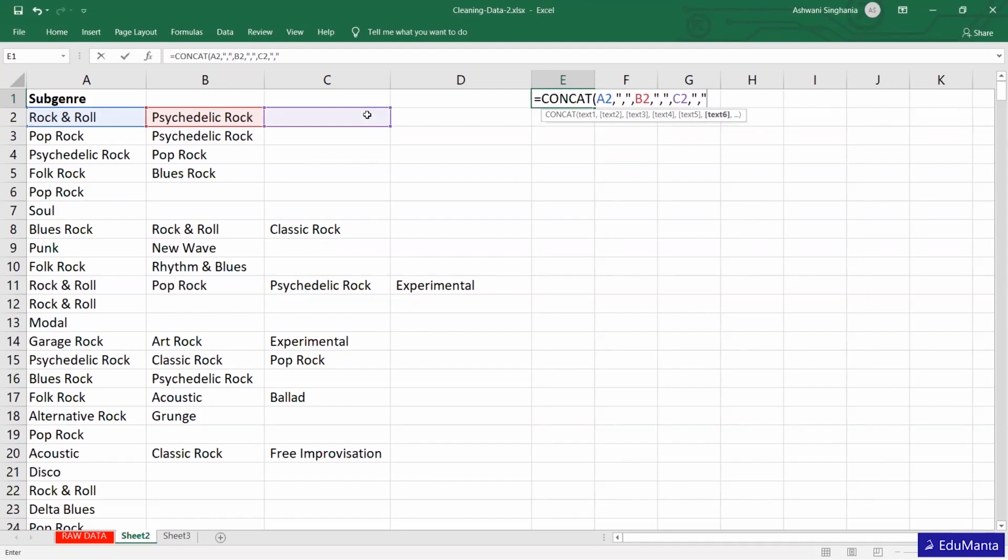If we don't want a comma, we don't need to put it under inverted commas. But I want it to appear exactly the same as it was before.